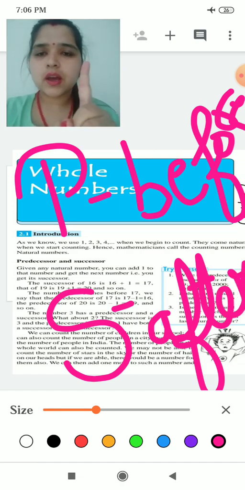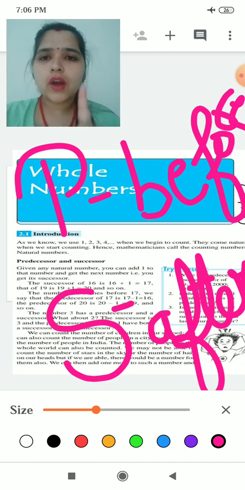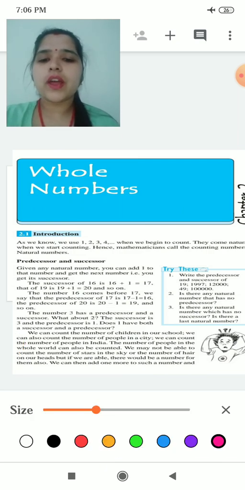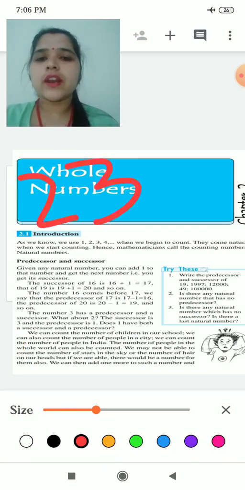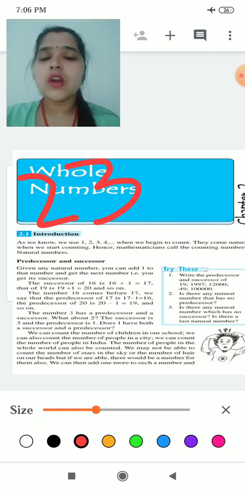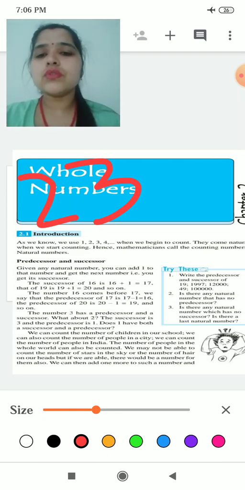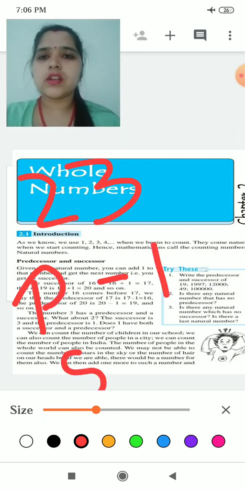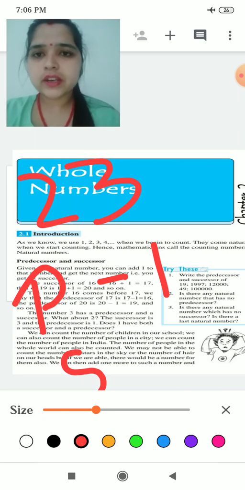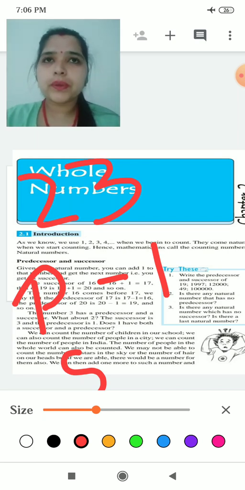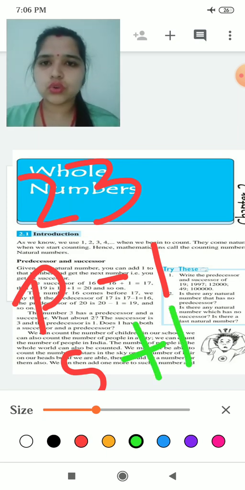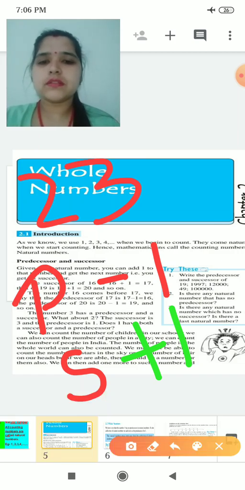If a number is given to you, you have to find its successor or predecessor. Suppose you have the number 23 and I tell you to find the predecessor. Predecessor is the number coming prior to that number. For predecessor you will do -1. P comes prior in the alphabet, so P will do -1 and S will do +1 in that number. Understood? We will take some examples.